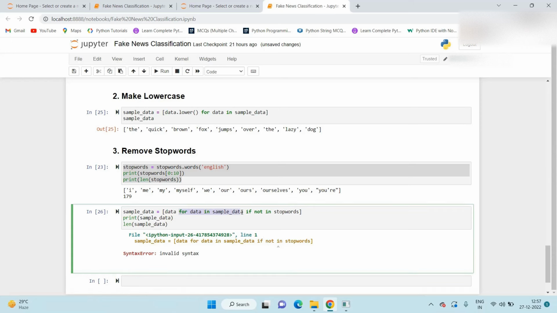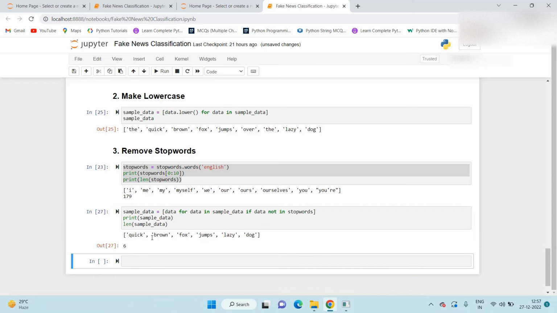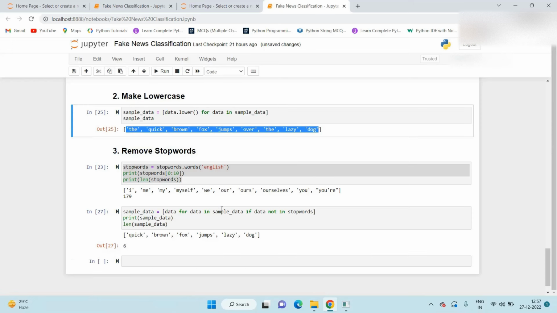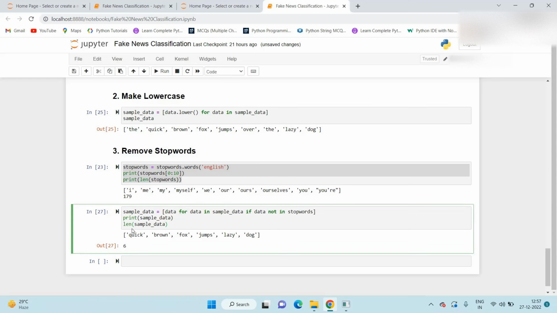Initially there are a total of 9 words. After removing the stopwords, the length of our sample data is 6.